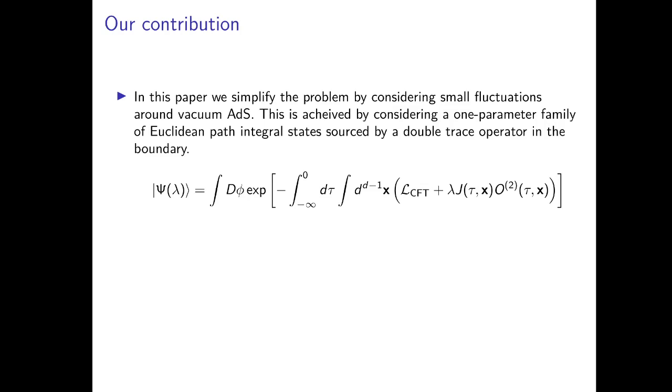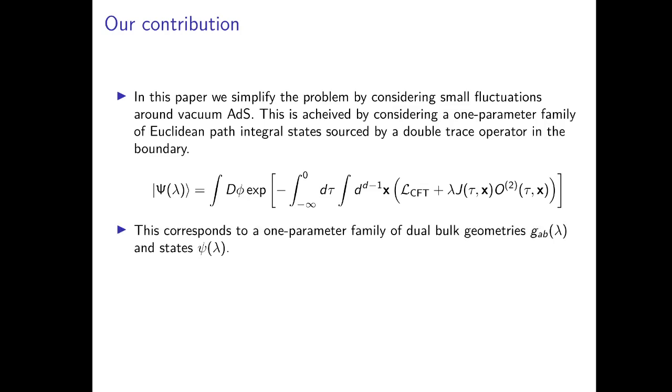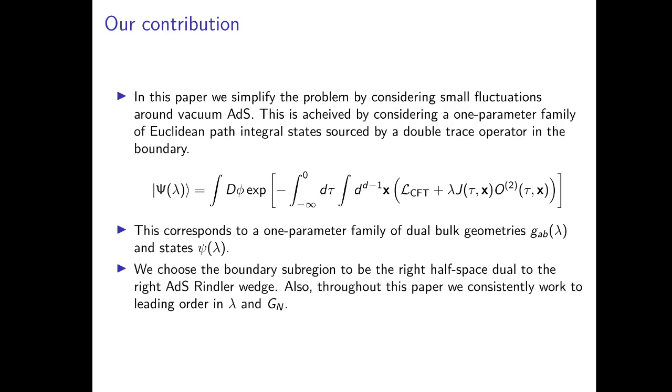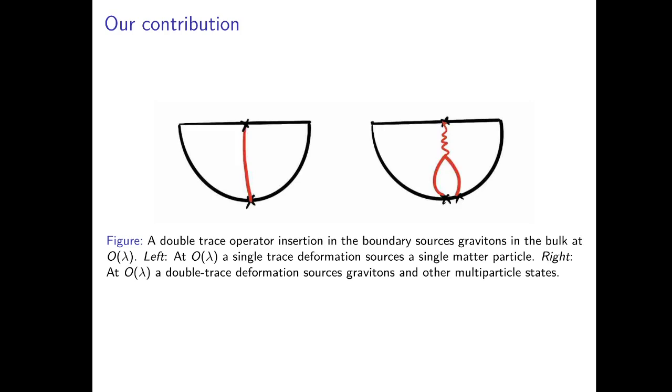This is achieved by considering a one-parameter family of Euclidean path integral states on top of the vacuum, sourced by a double trace operator in the boundary. Here O2 is the double trace operator, and this corresponds to a one-parameter family of dual bulk geometries g_ab and state psi, both of which are functions of lambda. We choose the boundary subregion to be the right half space, which is dual to the right Rindler wedge, and throughout this paper we consistently work to leading order in lambda and G Newton.